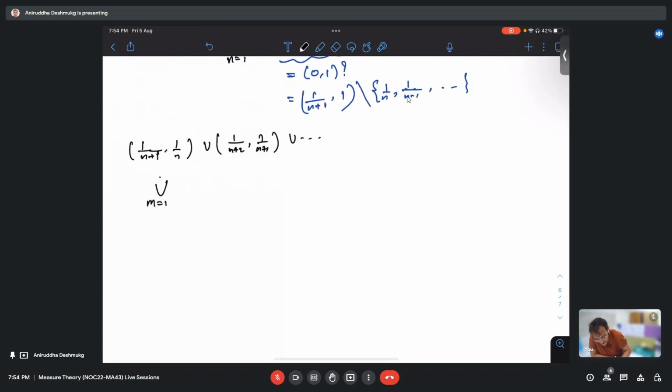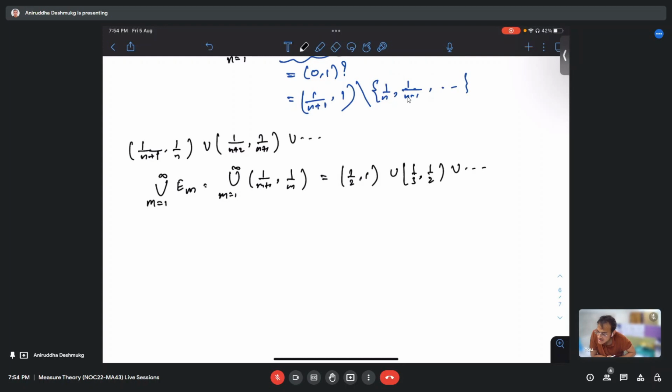See, let us look at this. The union over m from 1 to infinity of (1/(m+1), 1/m): what is this? This is (1/2, 1) union (1/3, 1/2) and so on. Correct? Yes.